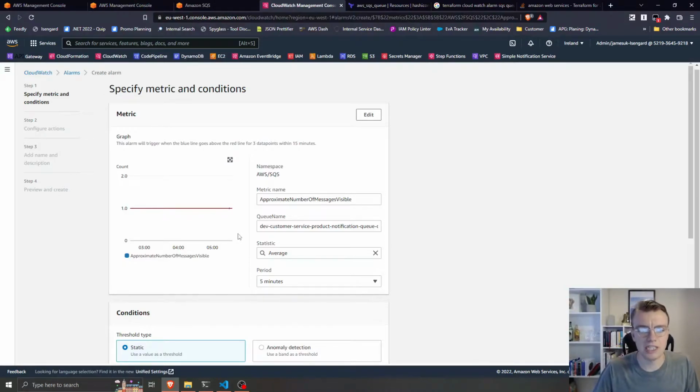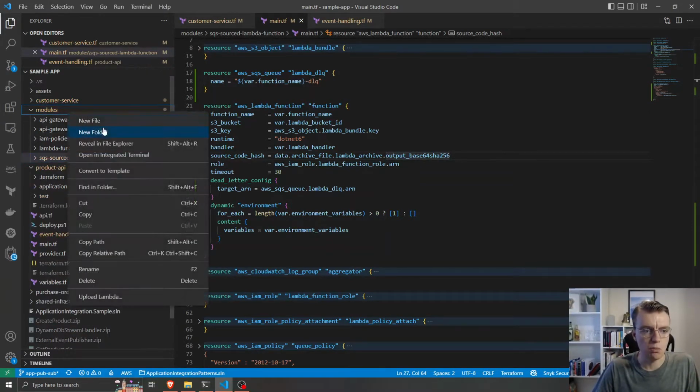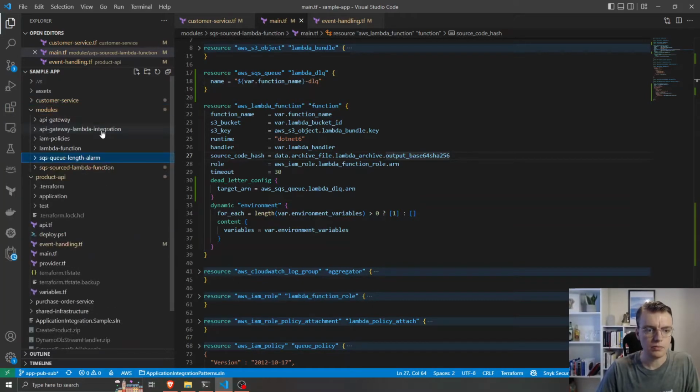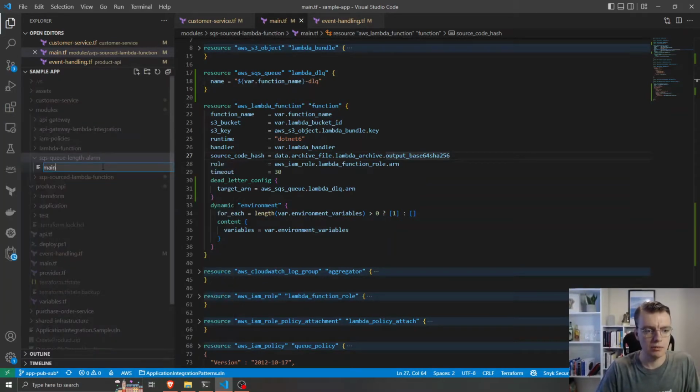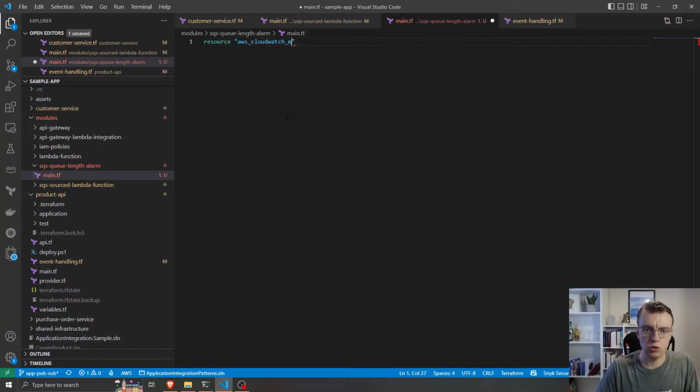So how would we set this up in Terraform? So if we go back into Terraform now, I'm actually going to create this as a new module. So if I create a new module for SQS queue length alarm, and I'm going to create my main.tf file in there. Okay, cool. So the resource I want is an AWS CloudWatch metric alarm, and that's going to be called SQS queue length alarm. Okay, awesome.